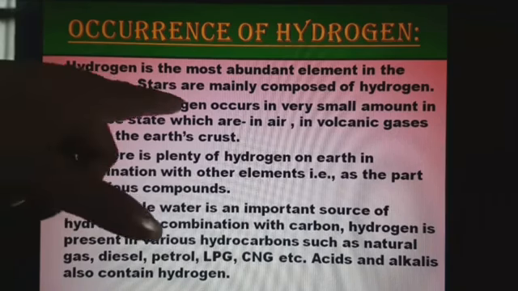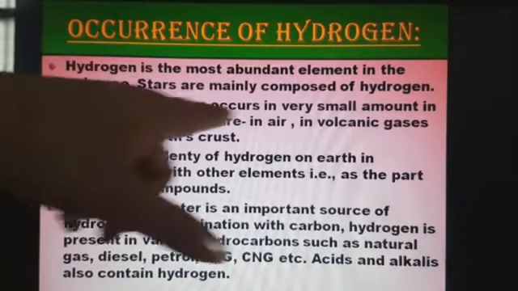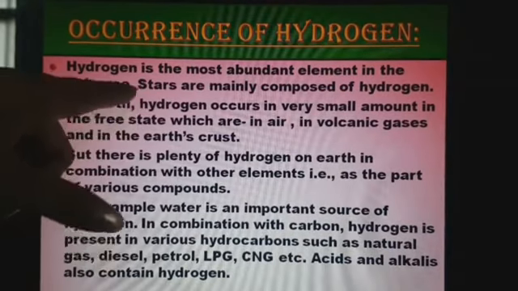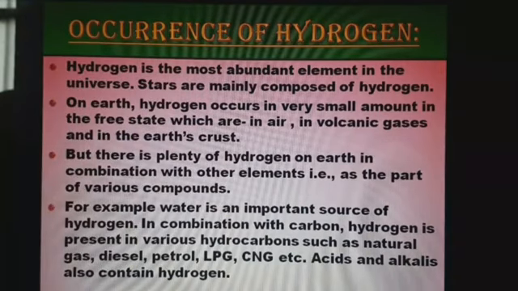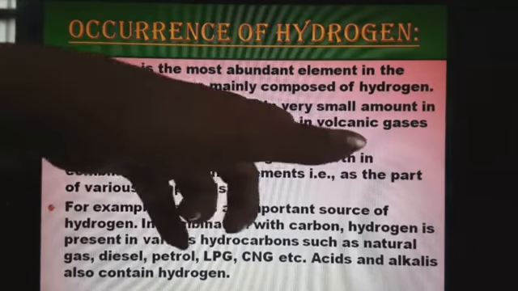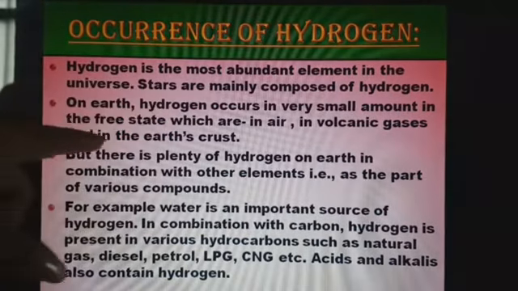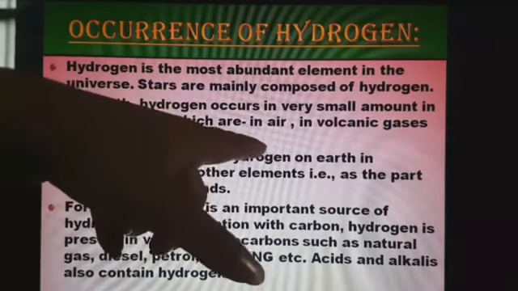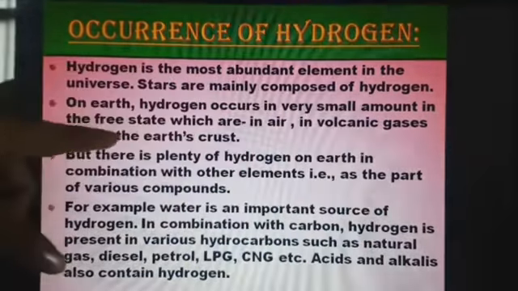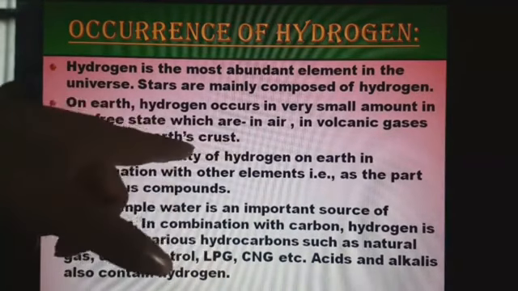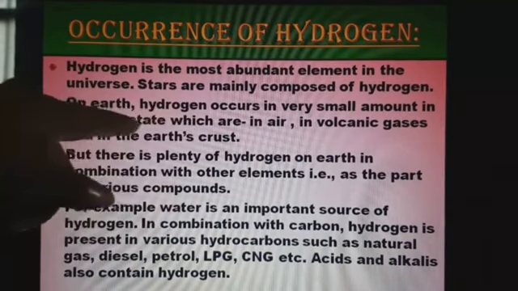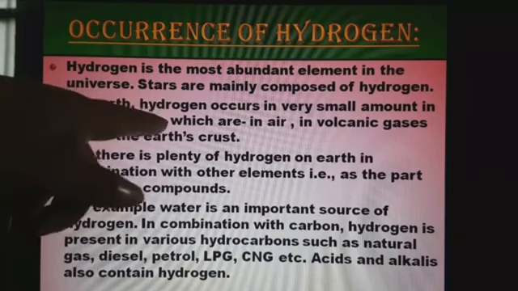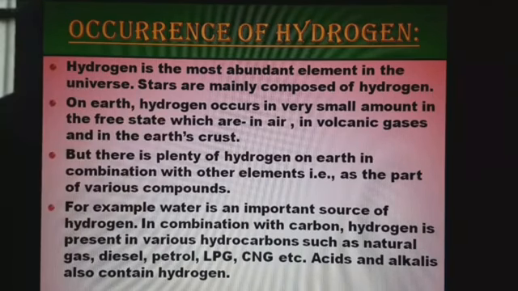On earth, hydrogen occurs in very small amount in the free state. This is to be noticed here. Hydrogen in the universe exists in the free state in abundance, but on earth it occurs in very small amount in the free state, in air, in volcanic gases and in the earth's crust. These are the various places where you will find hydrogen in the free state, and that is very small in amount.